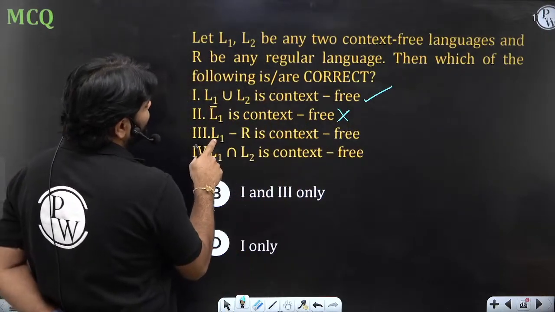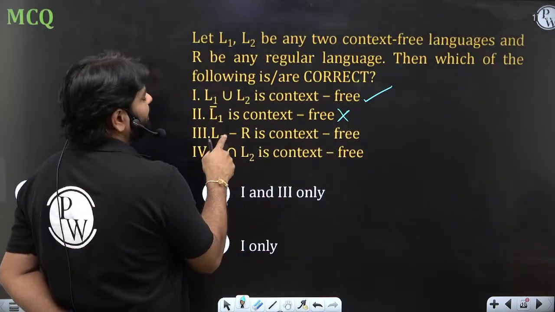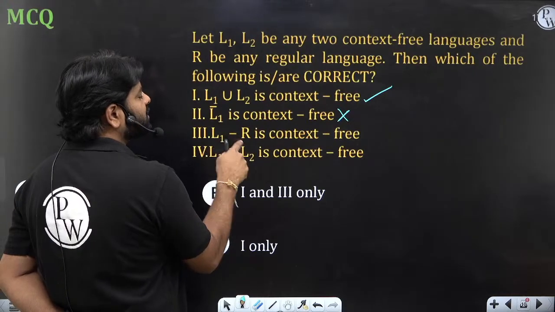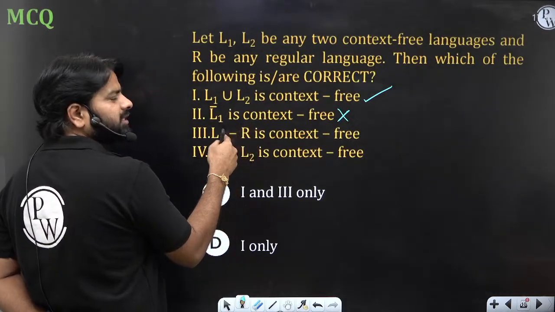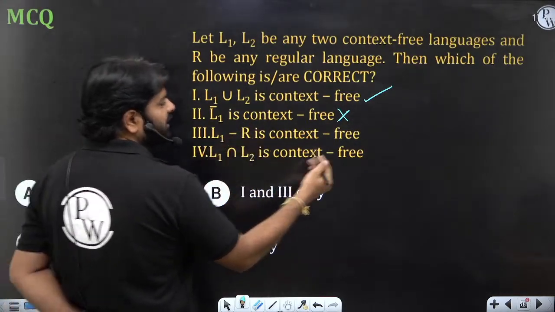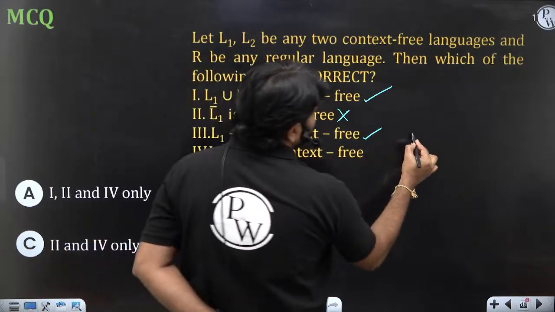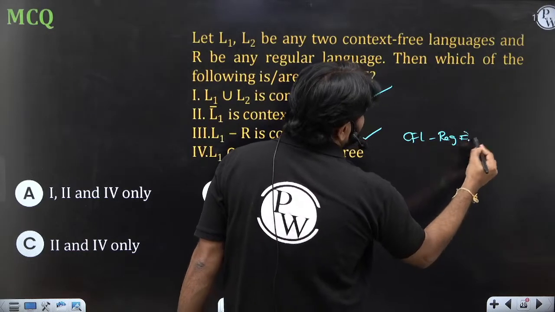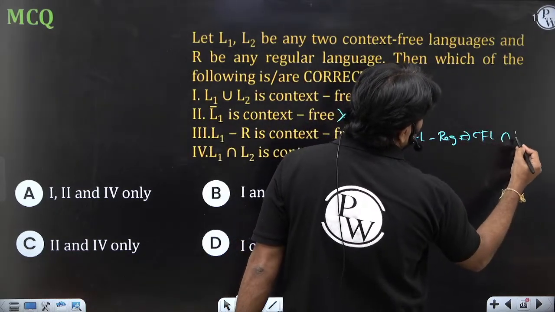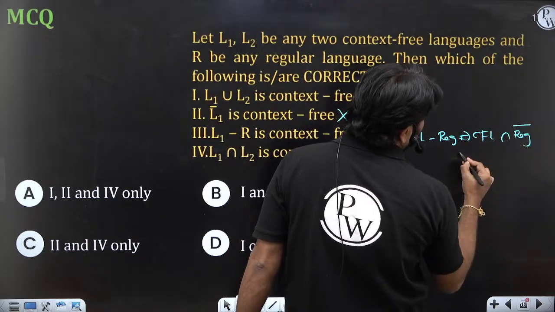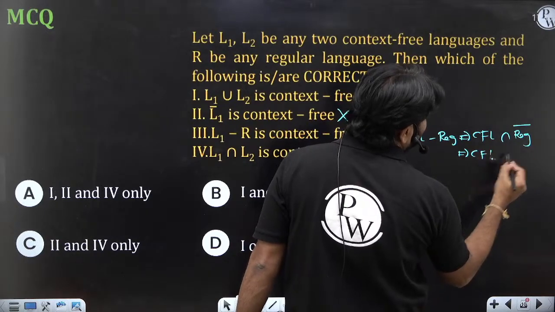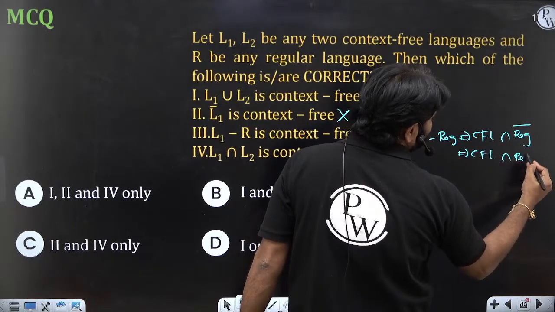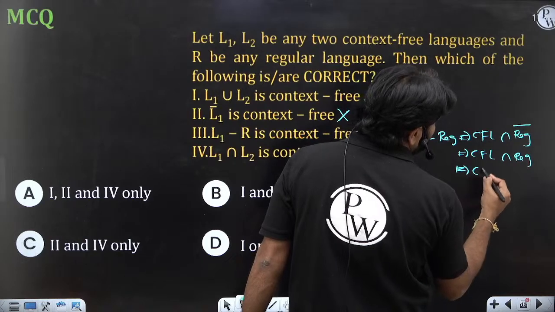And CFL minus regular is nothing but CFL intersection regular complement. So CFL intersection regular is a CFL. This is true. How do you do that? CFL minus regular, you can write as CFL intersection regular complement, and regular complement is regular. So CFL intersection some regular language is a CFL.